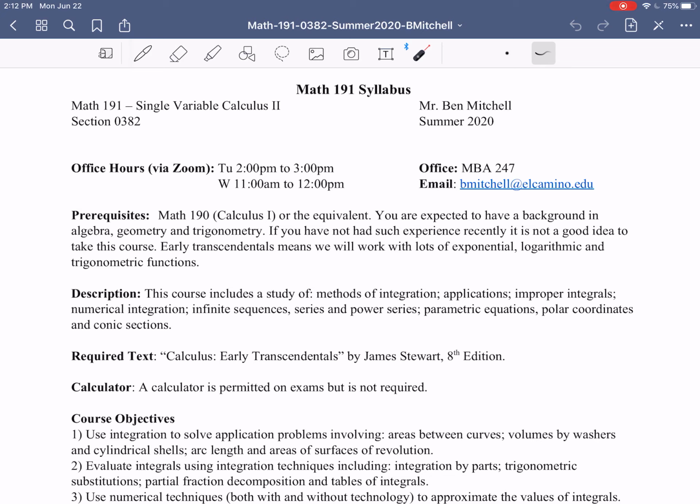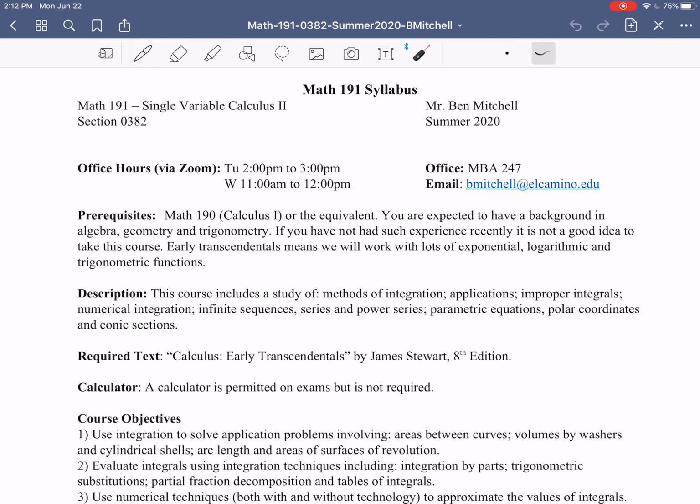So, to begin with, what I'd like to do is talk just a little bit about our syllabus for our class, some of the course policies, some of the expectations, just standard things that we would do even if we were meeting in person and that we would do on the first day of class. So we're going to just sort of work our way through this syllabus here, and as we go along, we'll also introduce some of the key aspects of the class.